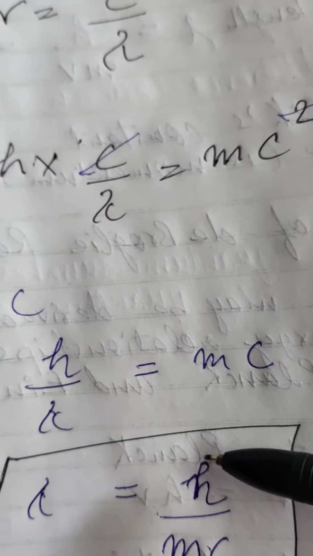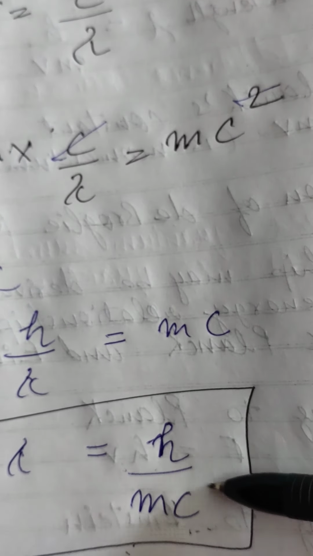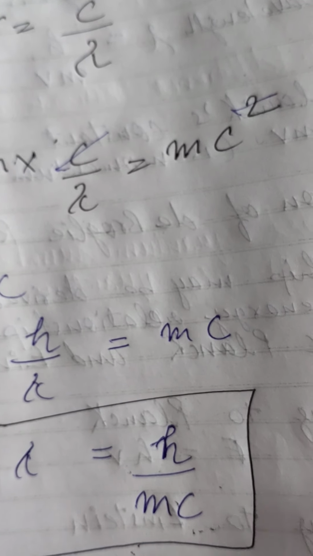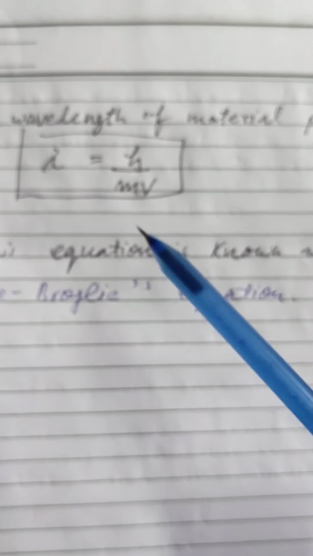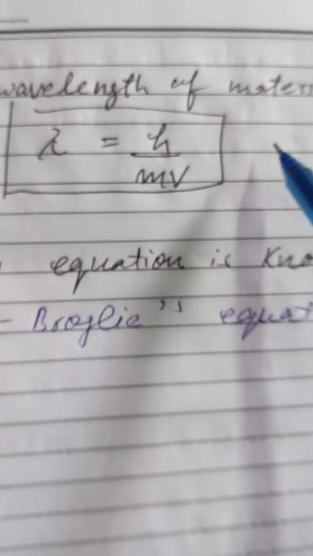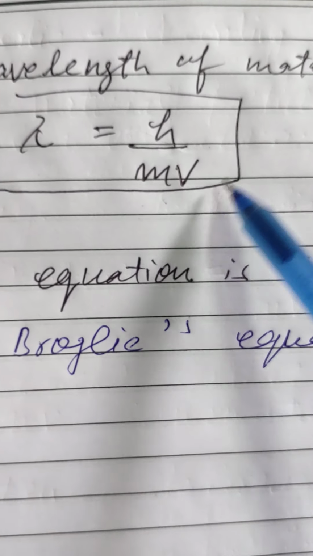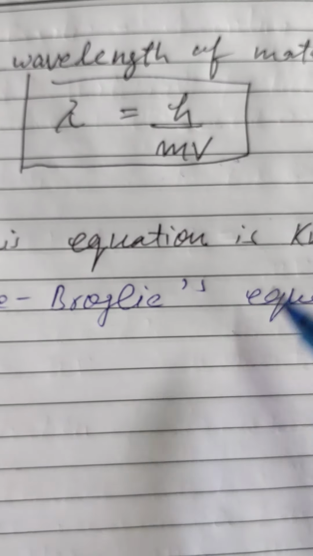But this equation is valid for a photon. De Broglie suggested that on substituting the mass of the particle m and its velocity v in place of the velocity of light, meaning we use v instead of c, the equation can also be applied to material particles. So the wavelength of material particles is lambda equals h upon mv. Here v is velocity, this is not a frequency. This equation is known as the de Broglie equation.